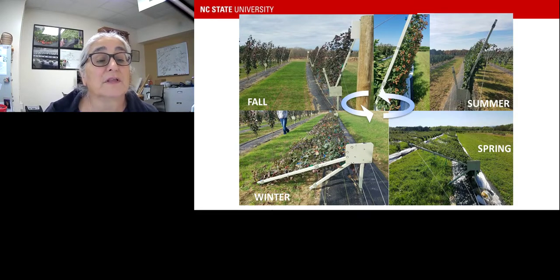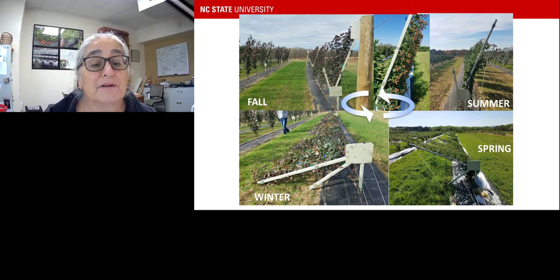So this is what it would look like through the seasons. This is what it looks like in the fall. There's the canes, just the primocanes after harvest. They're all primocanes. They'll soon be floricanes in the winter. This is what it looks like in the winter. You lay it down, especially in the northern climates, so if you need to put that row cover on, you can put it on and it can be protected.